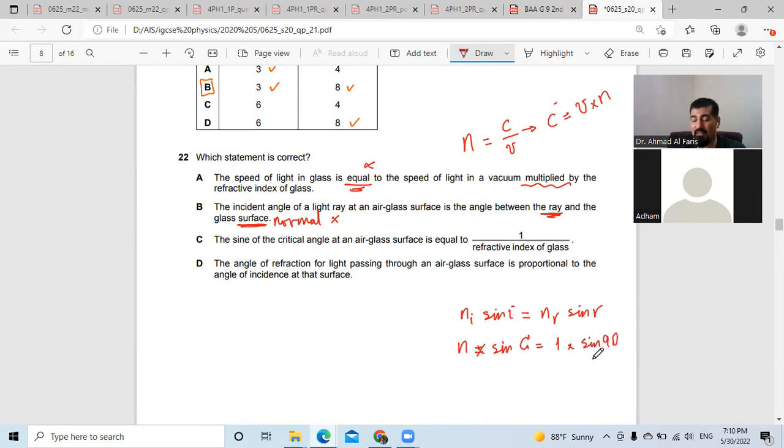And we know that for the critical angle, sine 90 is 1. So that means N is equal to 1 divided by sine critical angle, or sine critical angle is equal to 1 over N. So far, C is the correct answer.